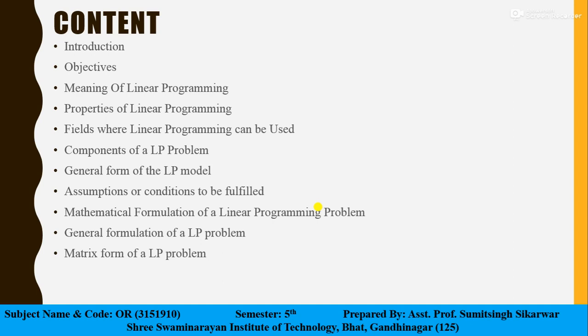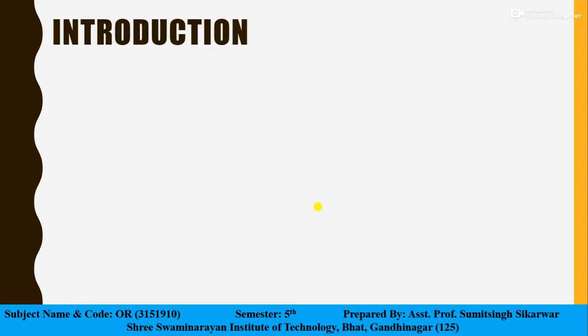We'll try to derive and understand the forms of a linear programming model. Then after we'll see the case studies or examples, and finally we will end the session with advantages and limitations of linear programming. So let us begin with introduction to linear programming.